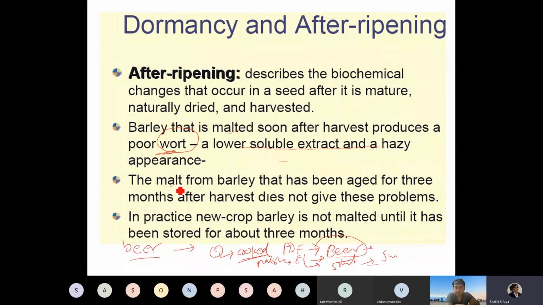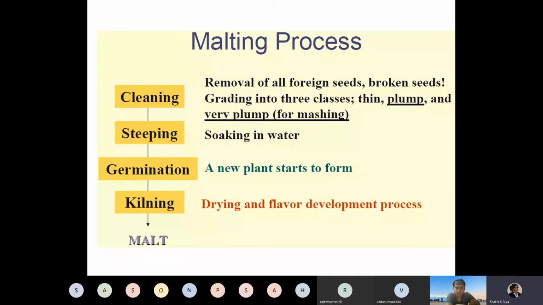The malt from barley that has been aged for 3 months after harvest does not give these problems. In practice, new crop barley is not malted until it has been stored. It is a usual practice that aging is required, and immediately harvested grains are not used.